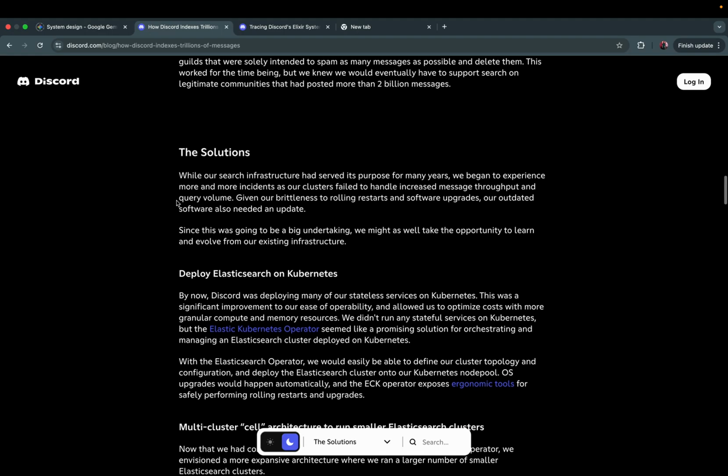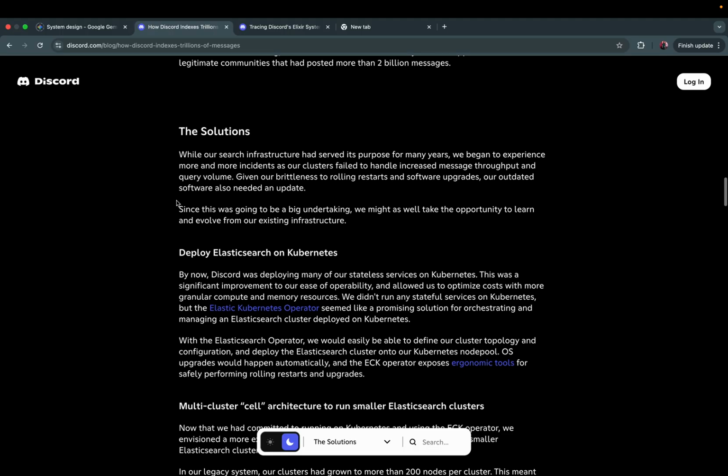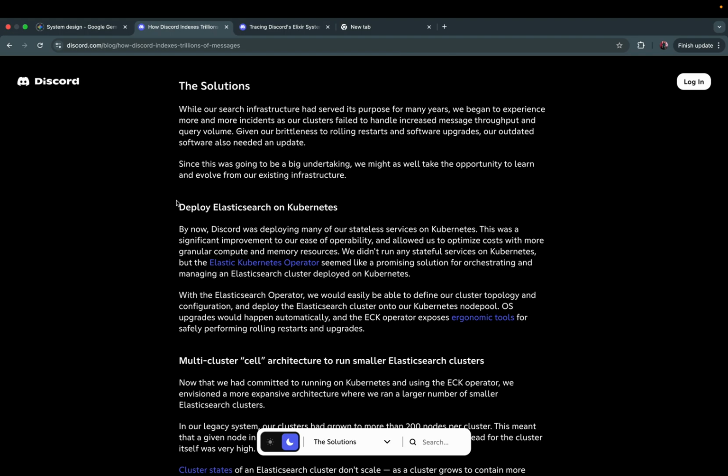The solutions. While our search infrastructure had served its purpose for many years, we began to experience more and more incidents as our cluster failed to handle increased message throughput and query volume. Given our brittleness to rolling restarts and software upgrades, our outdated software also needed an upgrade.